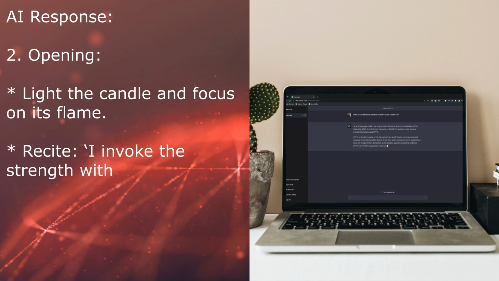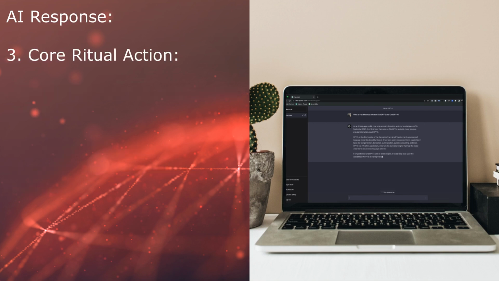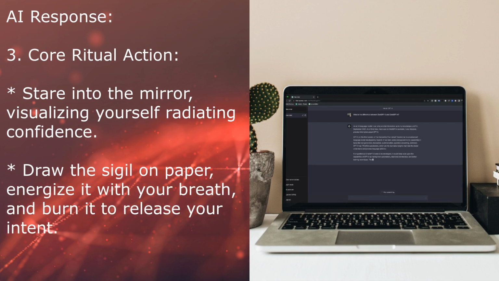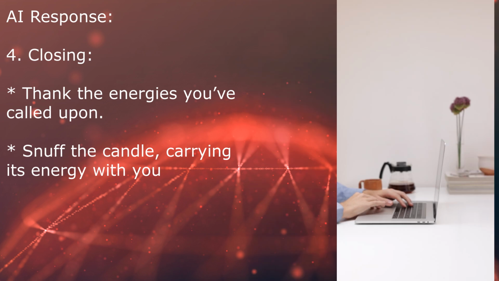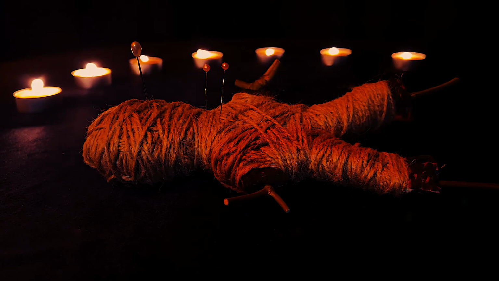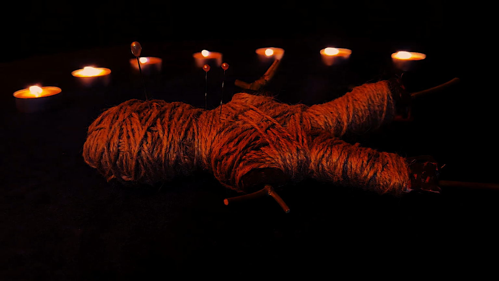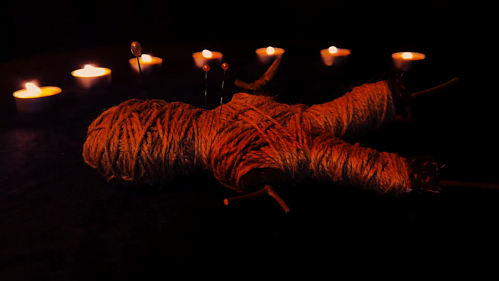2. Opening: light the candle and focus on its flame. Recite: I invoke the strength within to shine without. 3. Core ritual action: stare into the mirror, visualizing yourself radiating confidence. Draw the sigil on paper, energize it with your breath, and burn it to release your intent. 4. Closing: thank the energies you've called upon. Snuff the candle, carrying its energy with you. By breaking down the ritual like this, AI makes the process straightforward and easy to follow.